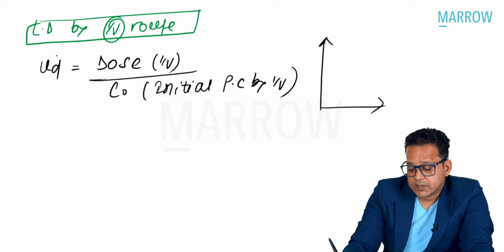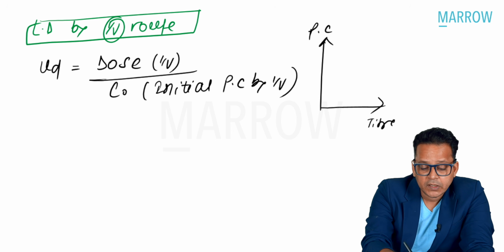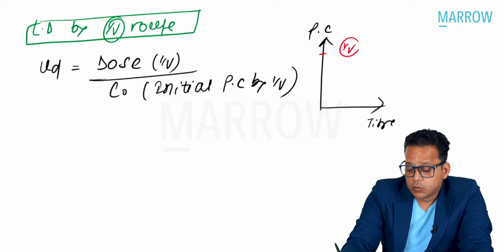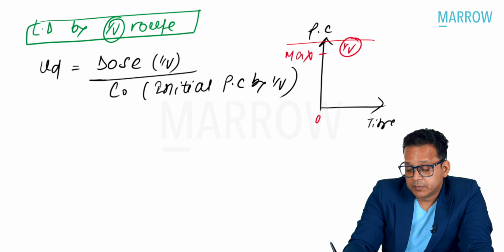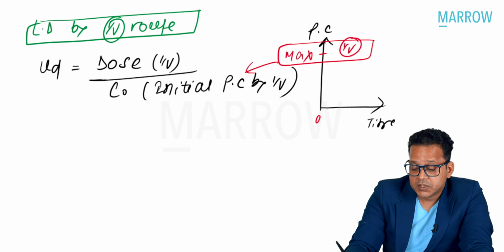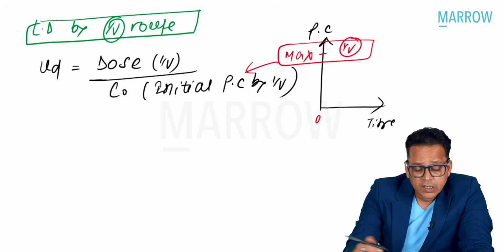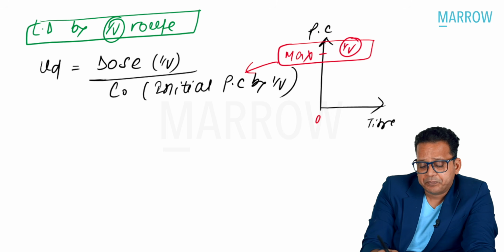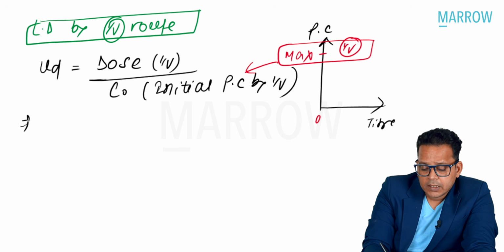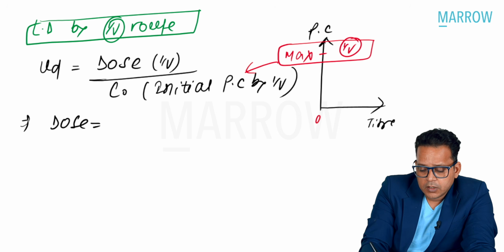See, if this is time and plasma concentration by IV route, whenever I give a drug by IV route, at time 0, the plasma concentration is maximum. So this maximum plasma concentration is what is called C0, the initial plasma concentration. Now, this is the formula to calculate VD. Let me change this formula. Dose of the drug is equal to volume of distribution into CT.